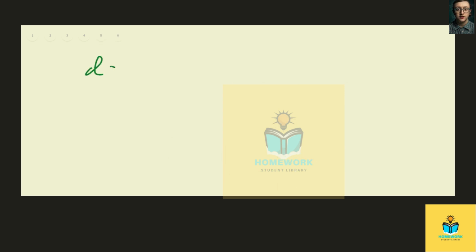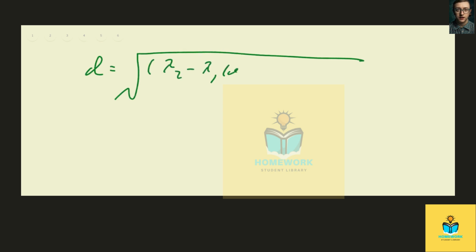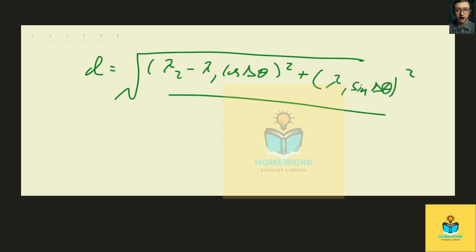So in the next page, d is radical lambda 2 minus lambda 1 cosine delta theta squared plus lambda 1 sine delta theta squared all over sine squared delta theta.